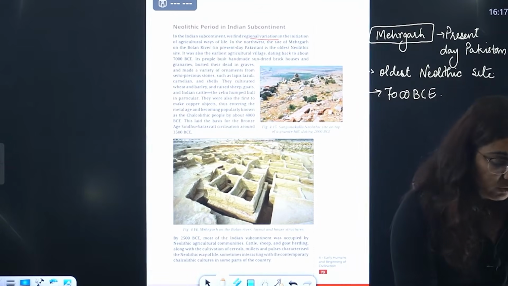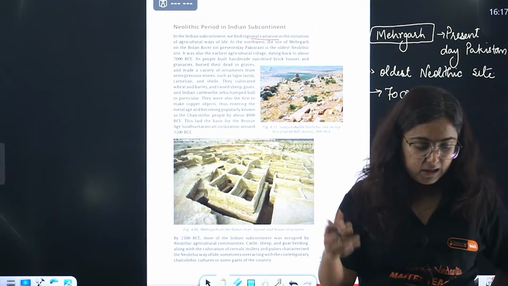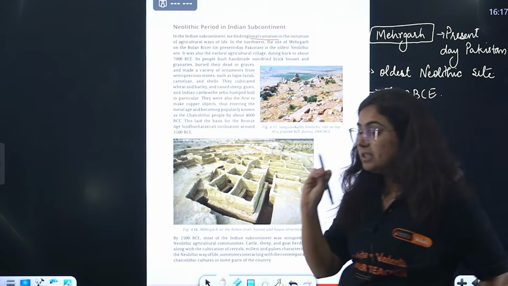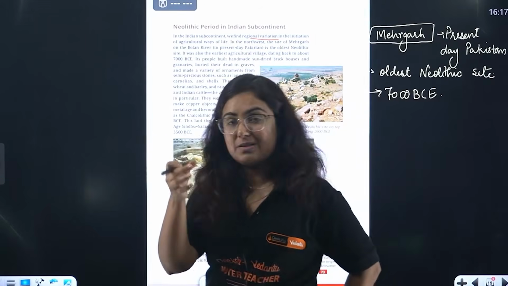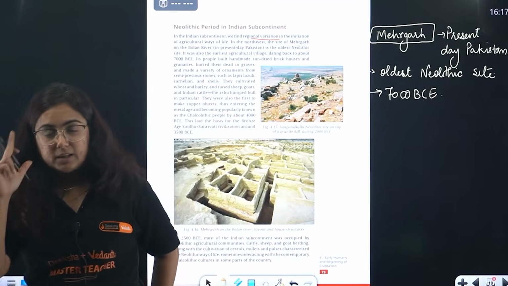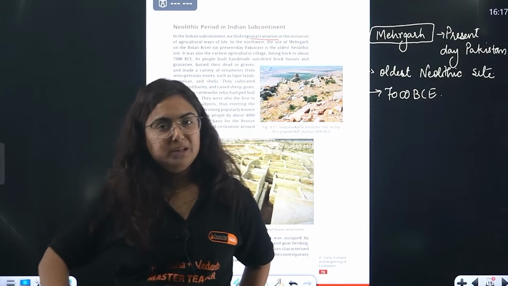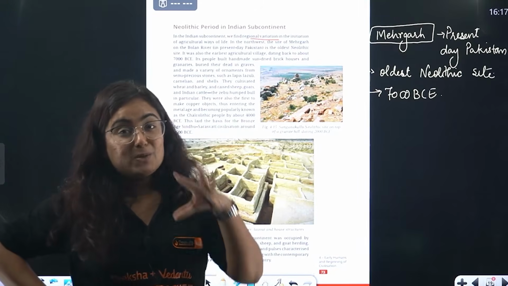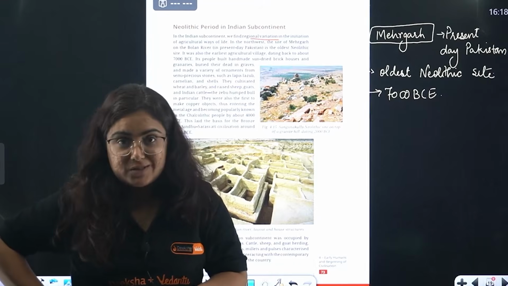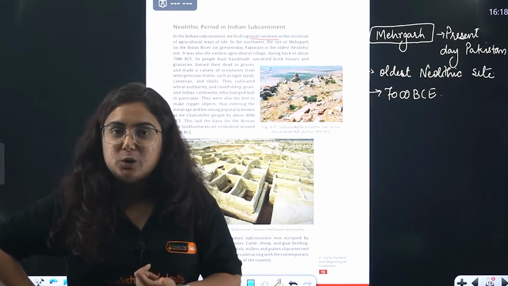Achha, one thing you need to think about at the same time is that, beta, now this is the Neolithic age where people started growing crops. They started getting settled. Okay? Think about it. What happens when a human dies? Because we are able to reconstruct history with the help of bones. So what happens after the human dies?